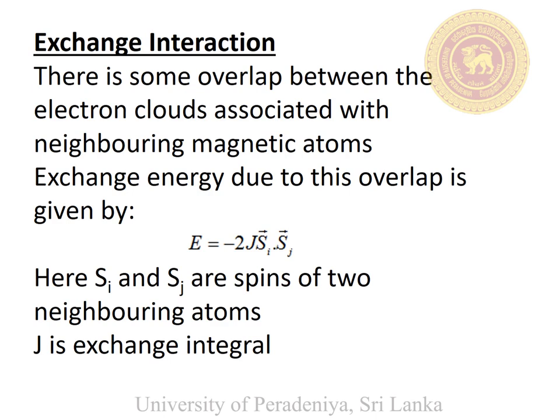The interaction between two spins Si and Sj is given by the equation E equals minus 2J Si dot Sj. Because there are so many spin pairs in a material, we have to add this equation for all the spin pairs. This interaction is a short range interaction. Here J depends on the type of the material, so J is different for different materials.